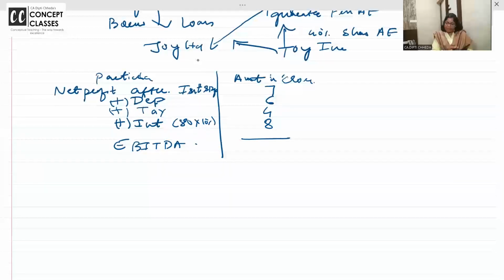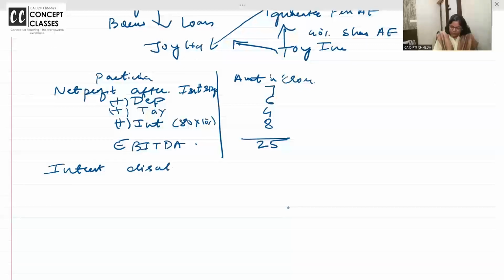7 plus 6 plus 4 plus 8. That is 25. Correct? ठीक है.